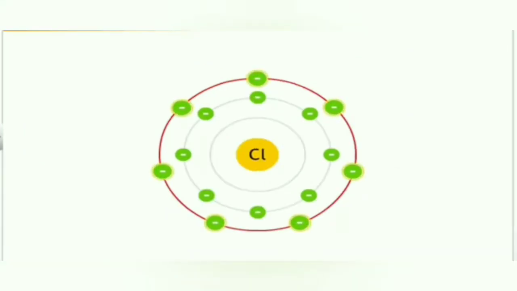And one atom of chlorine has 7 electrons in the outermost shell. So it is easier for chlorine to gain 1 electron instead of losing 7 electrons to acquire the nearest noble gas configuration. Its valency is 1 because it gains 1 electron to become stable.